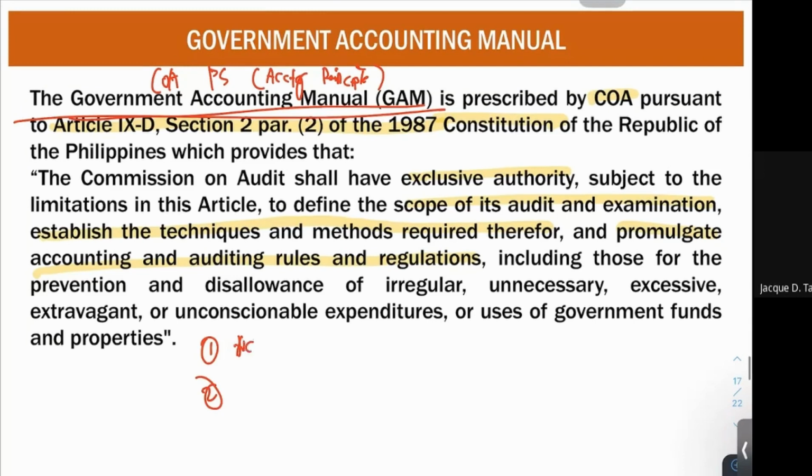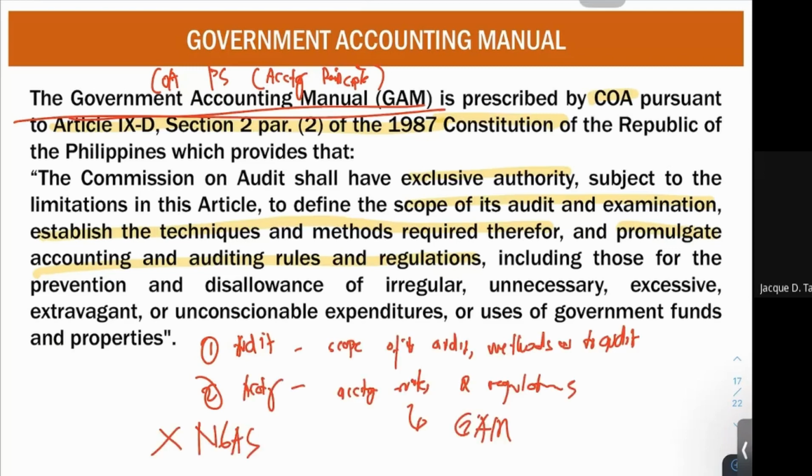As to audit, it provides for the scope of its audit and the methods as to audit. As to accounting, it provides for your accounting rules and regulations. And what is our accounting rules and regulations? We call it now as your GAM. Please take note, it is not already NGAS, but GAM, Government Accounting Manual.